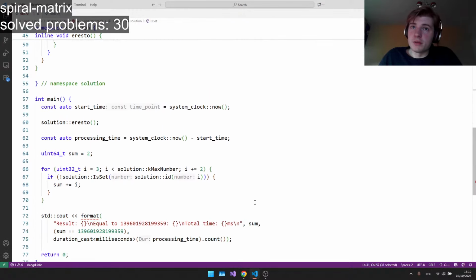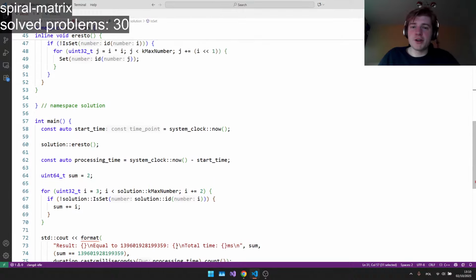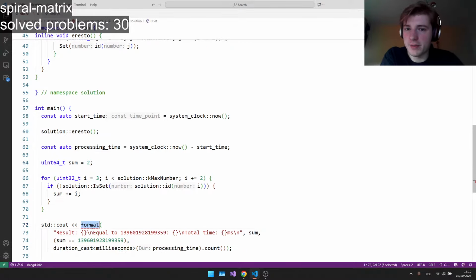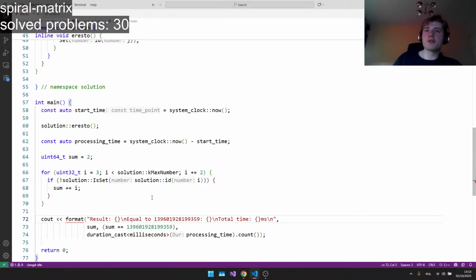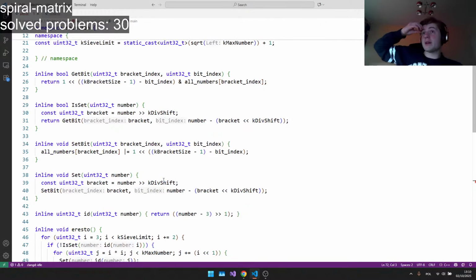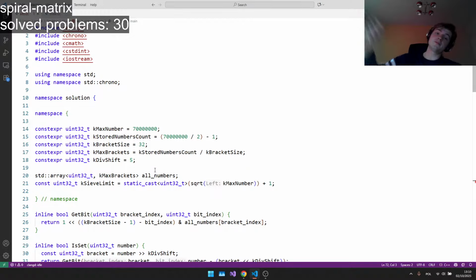Also, when I can, I try to use better C++, so there's this cool format function. Generally speaking, format is such a great function. And I'm using std, so I didn't write std:: everywhere. If you want to crucify me for using namespace, do. But this is a one-file program, so I believe it's not that important.